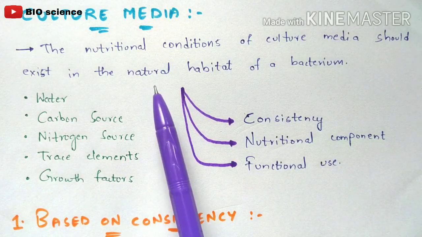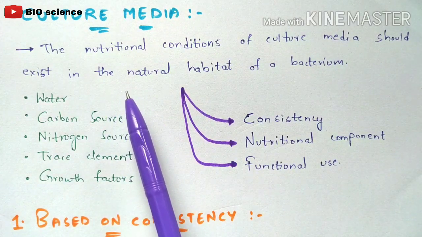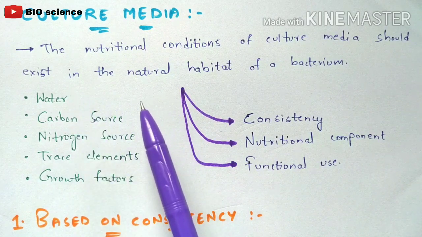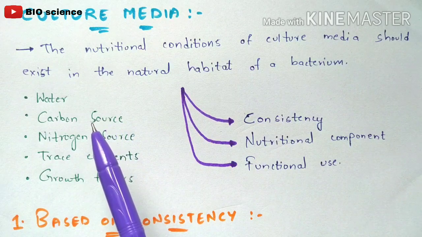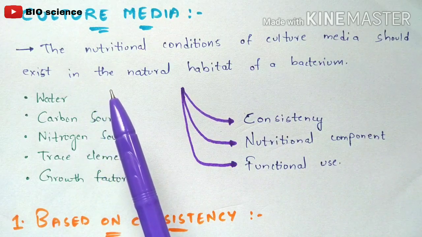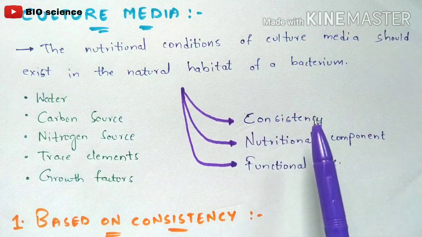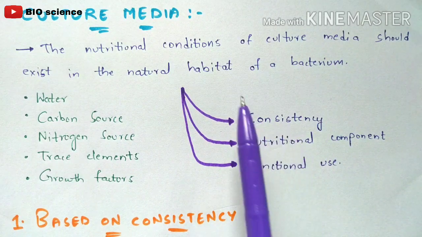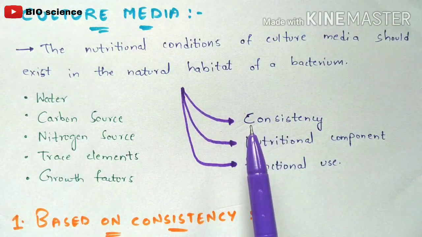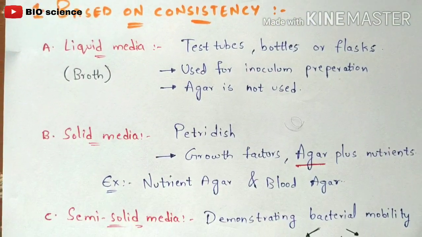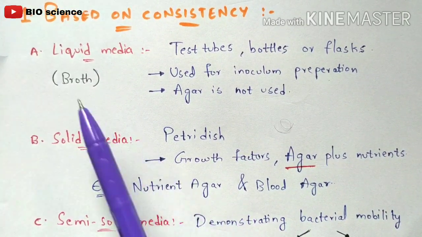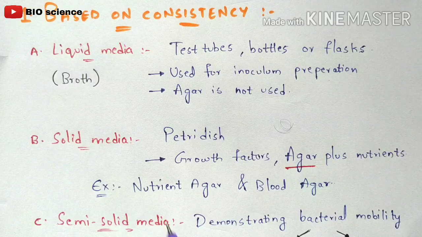So if a single bacterium is chosen and you add the nutritional conditions, I mean this culture media, to it, then what will happen? Then that bacteria will consume this total culture media and it will lead to growth. So this culture media will be classified into 3 types: consistency, nutritional component and functional use. Based on the consistency, this culture media is again subclassified into 3 types. They are liquid media, solid media, semi-solid media.